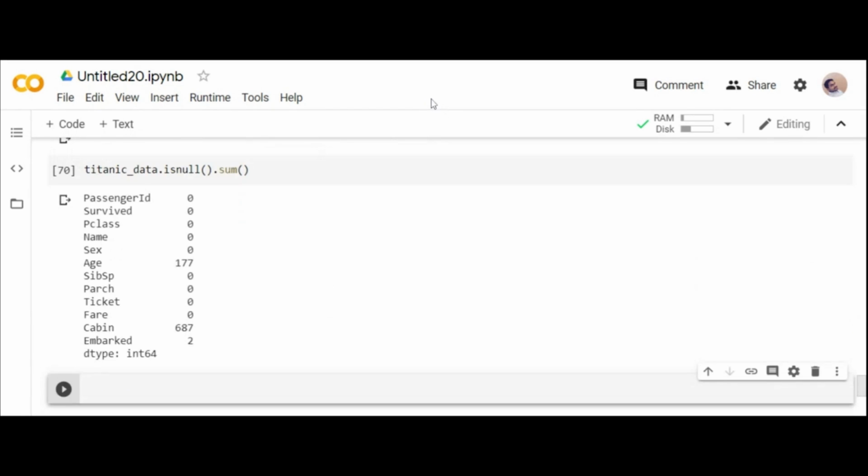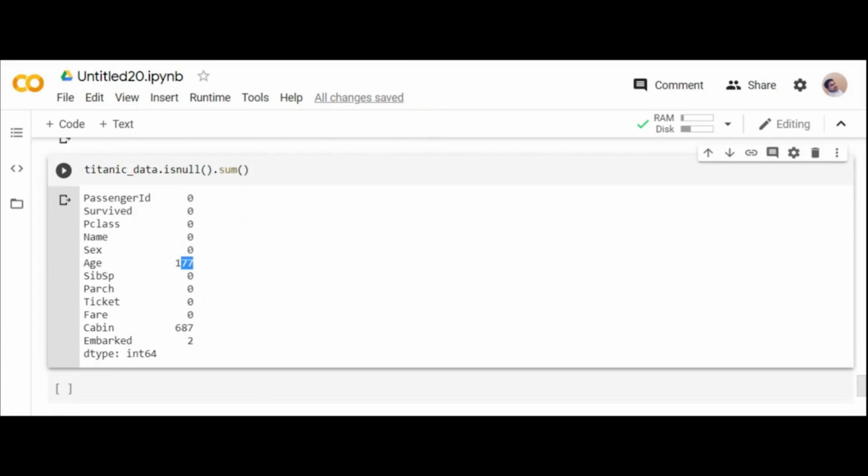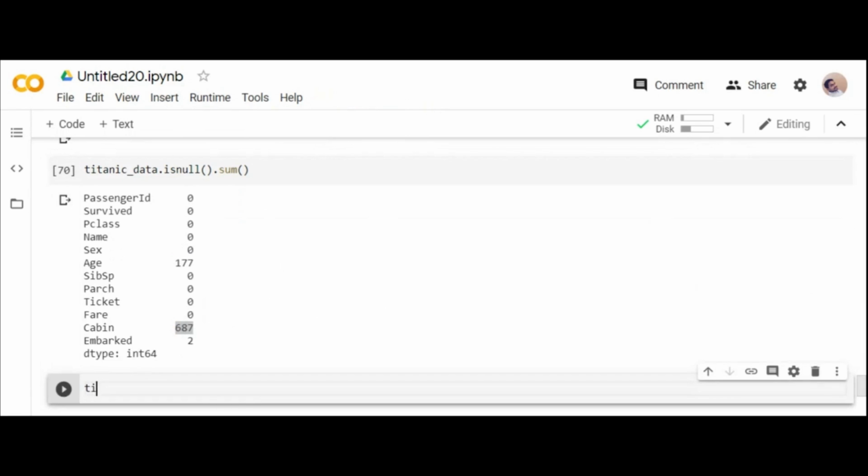So what are the missing values? Age, cabin, and embarked, right? So 177 missing values are present in age, 687 missing values are present in cabin. Yes? What do you need to do with them? You can directly use a method called drop. See, for every kind of data set, you need to first go for data cleansing.